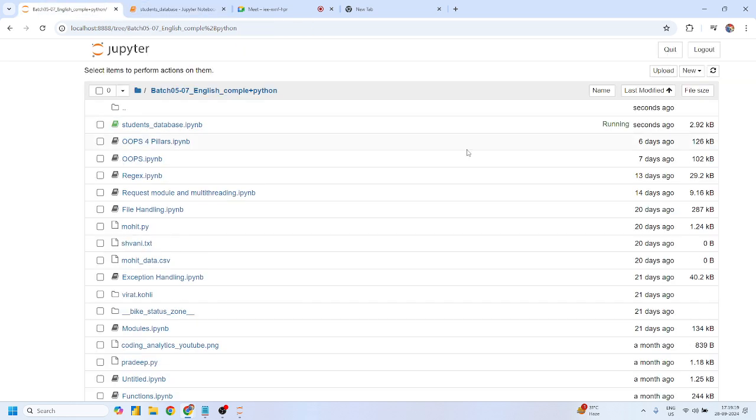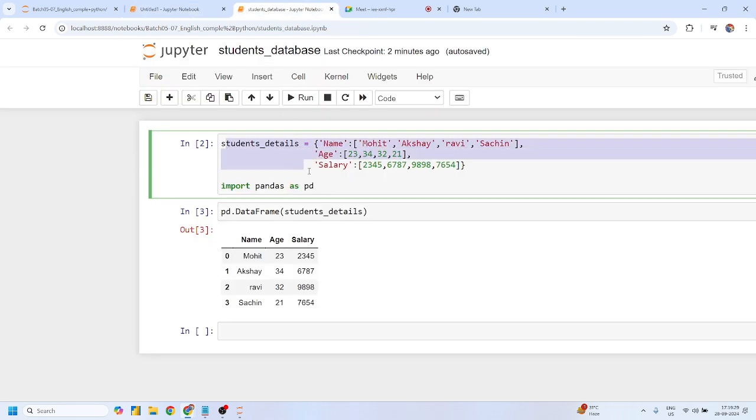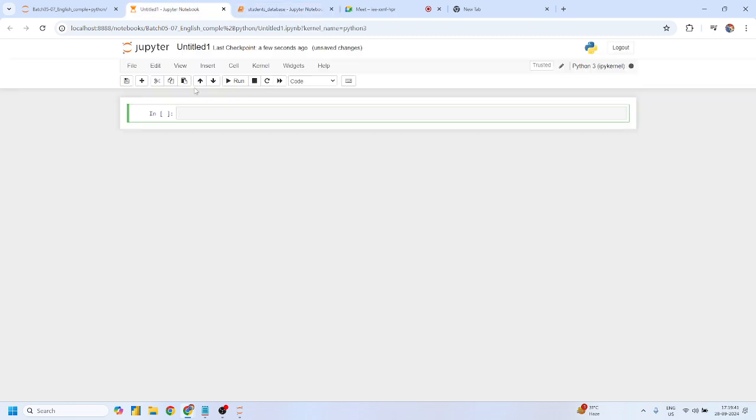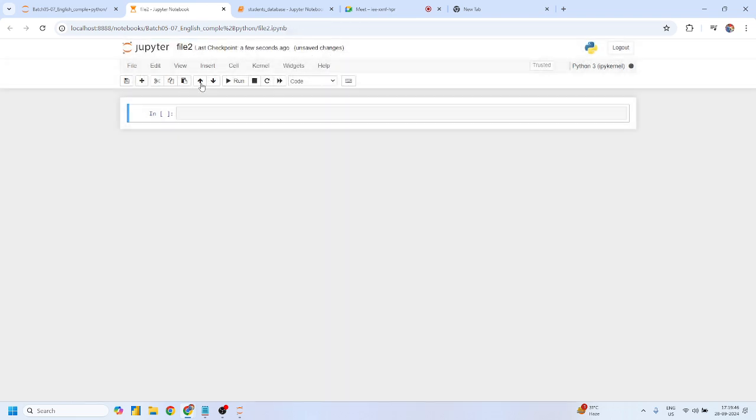Yes or no? In fact, the same question arises if I want to access this data in another notebook. I cannot even do that. Why? Because that particular data is stored in that particular file, which is students underscore database, and that file cannot directly communicate with this untitled file 1, or something we can say file 2. Yes or no, candidates? If I simply print this students detail, will I get the same result as I have seen there or not? Just let me know, guys.